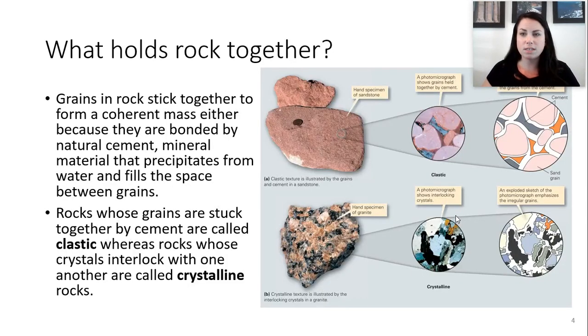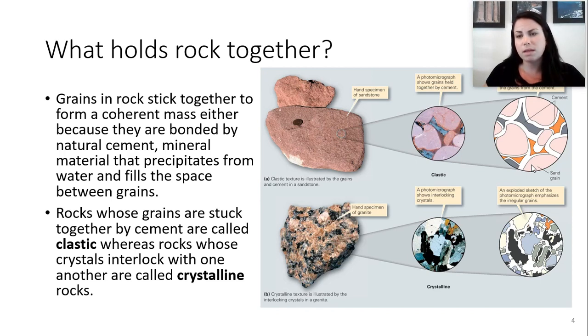So what holds rocks together? A rock has grains, and the grains can stick together to form a coherent mass because they're bonded by natural cementing, which is mineral material that precipitates from water and fills the space between grains. So in the picture over here on the right, if we take a closer look, we have these individual grains, which could be minerals themselves. They could be small pieces of a different type of rock, and they're held together. They become bonded with each other through natural cement.